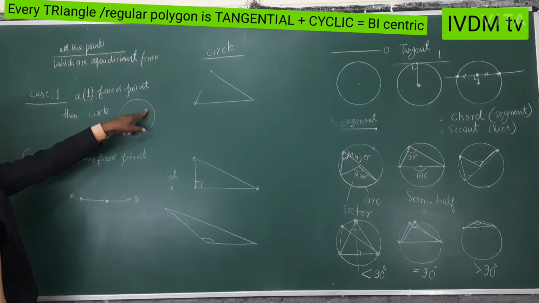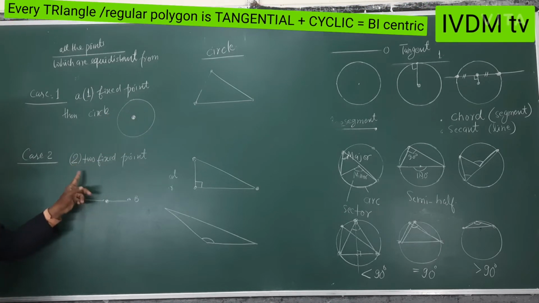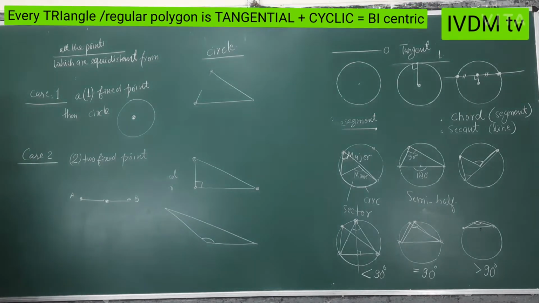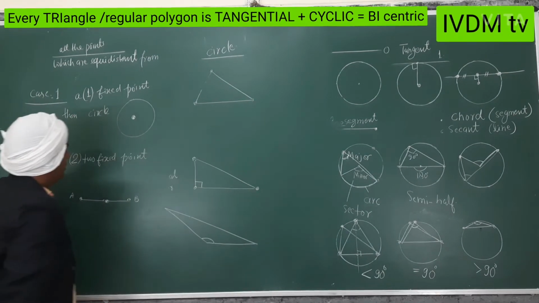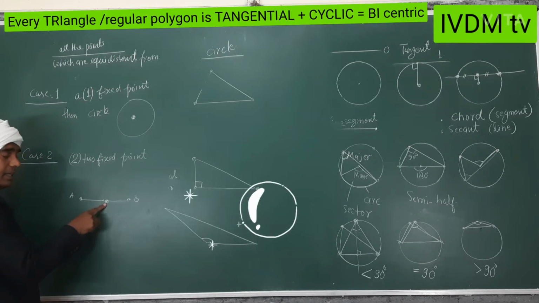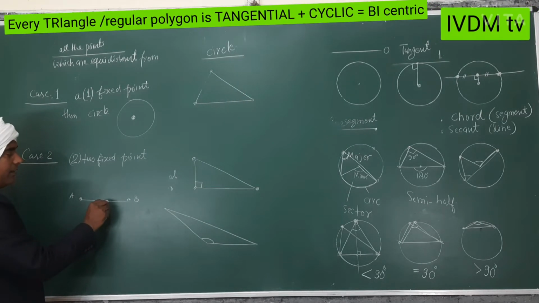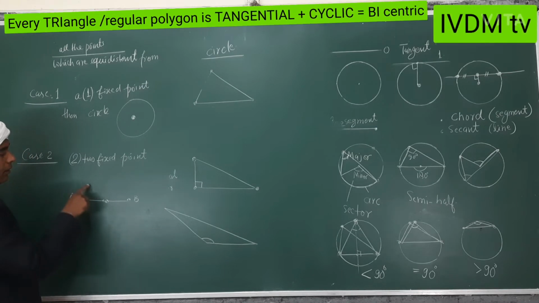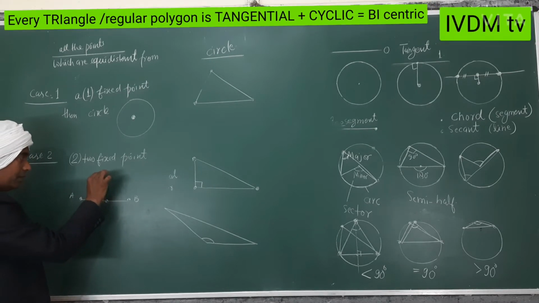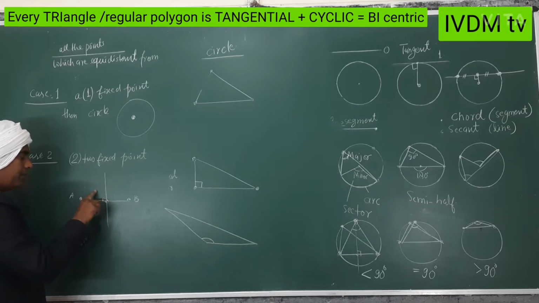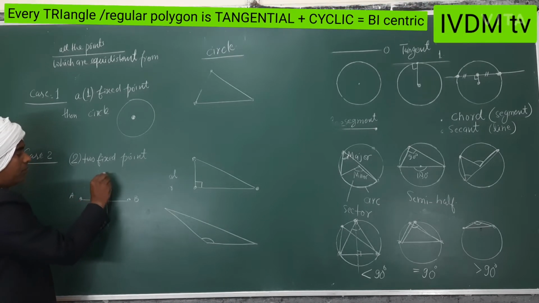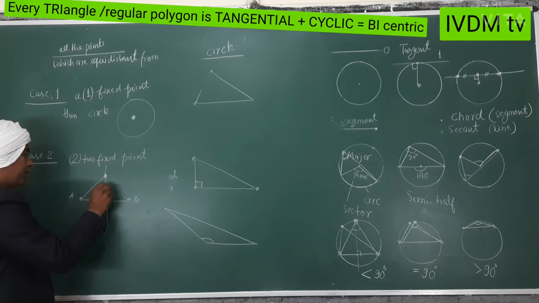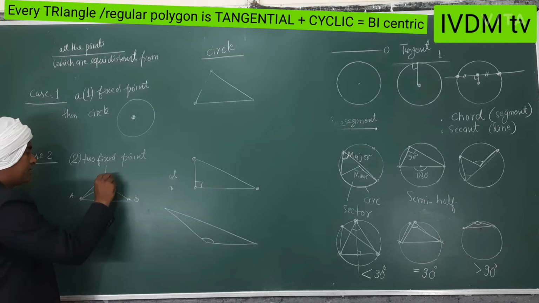This was a circle, but here with two fixed points you will have a line. So circle and line again are joined. The line means perpendicular bisector. This is a bisector, but we take perpendicular, not only bisector, means if you take 90 degrees here, it divides the angles also. So all the points on this line will be equidistant from these two points.